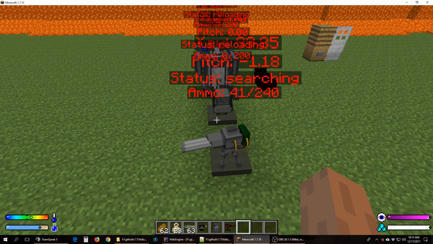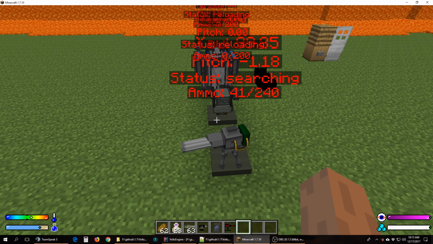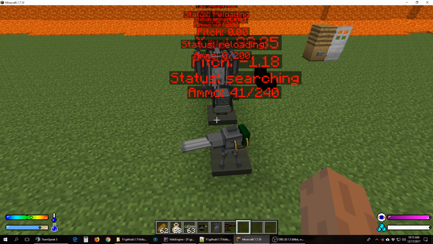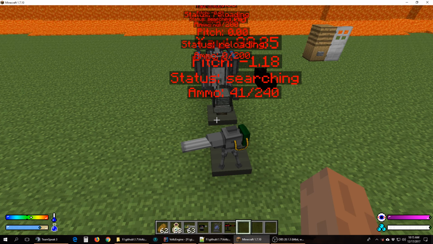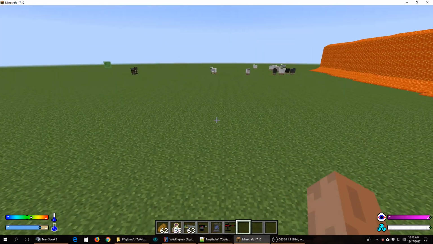So you could have certain periods of time. Say you're running a PvP server and you have a special event with an arena, and you want the sentry guns to go active at certain periods of time, where you want them to increase damage. So as the match goes longer and longer, the sentry guns become more and more active, or they become less and less active, depending on how you want to do your game modes and everything. But yeah, that's pretty much it.